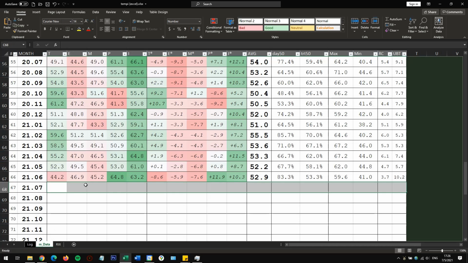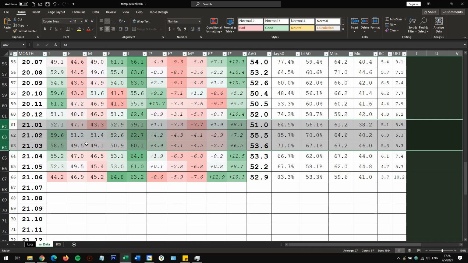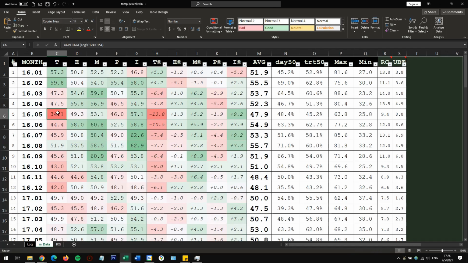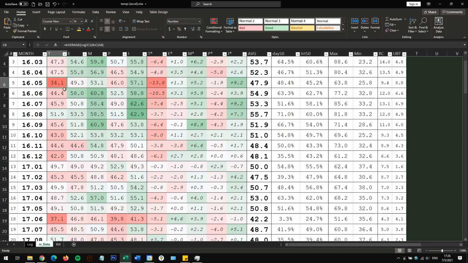Second tab is monthly data. So this just takes the monthly averages for January, February, March, and it's all these different months going all the way back to 2016. Color codes them, scale between 33 and 67, so this is about as red as you're going to see here. 34 average, which is pretty low average for 30 days. 31 days, a pretty long time to average 34.